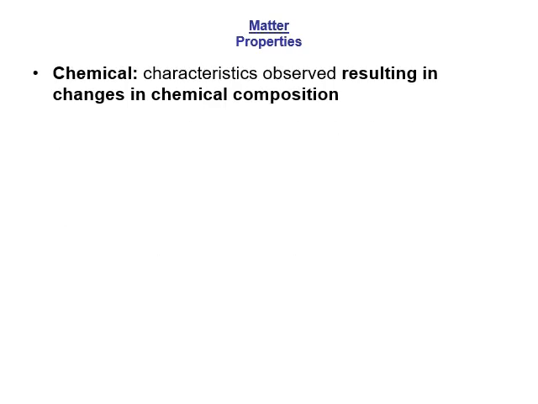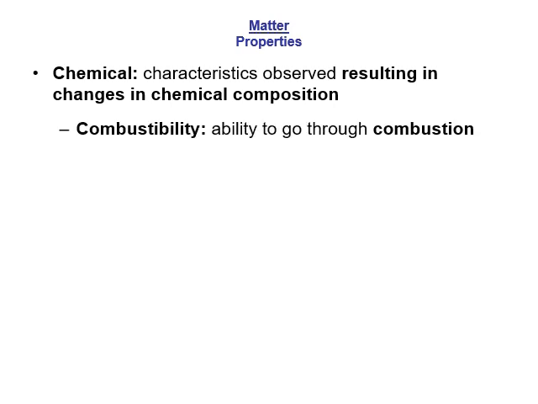Some chemical properties of matter are properties that you see only in relationship to a chemical reaction. So, characteristics that are observed resulting in changes in chemical composition. If you're looking at chemical properties of matter, that matter has to go through and change into something completely different. So some chemical properties would be things like combustibility, its ability to go through combustion.